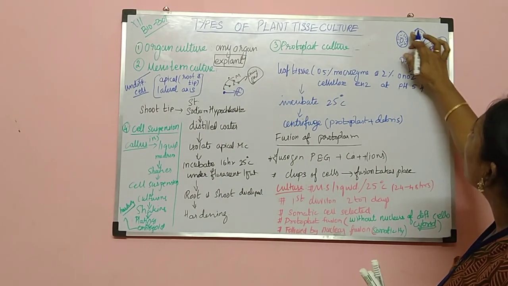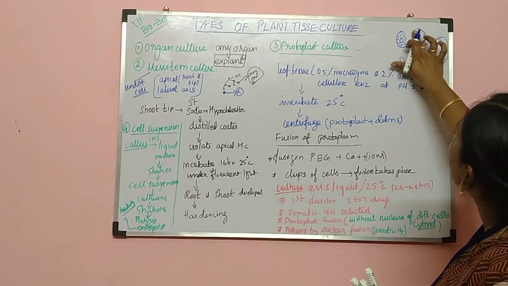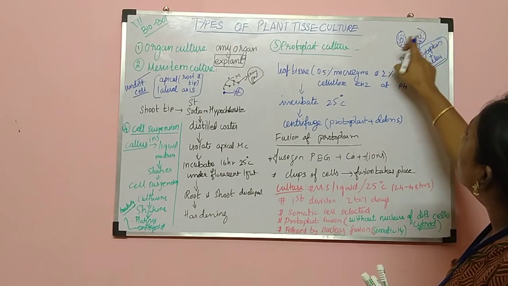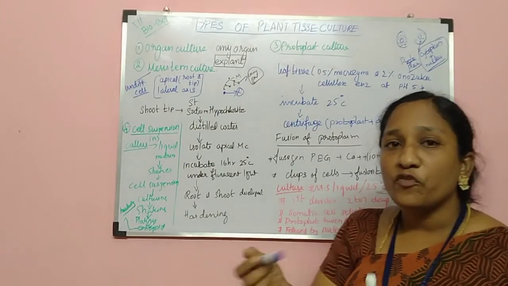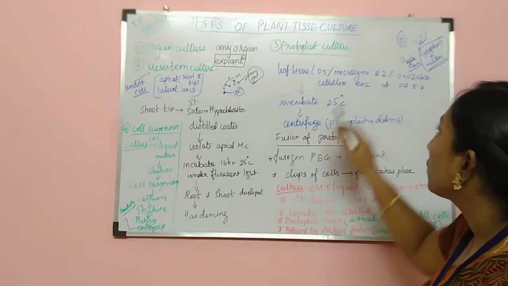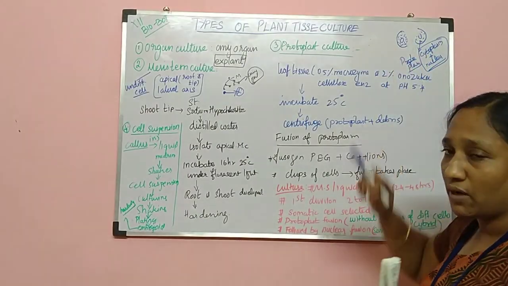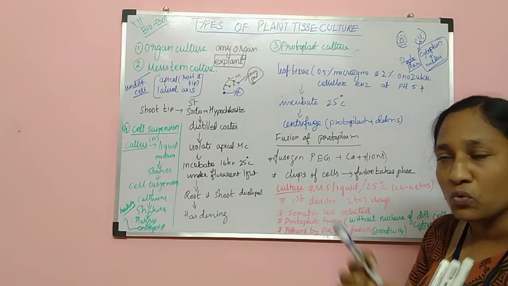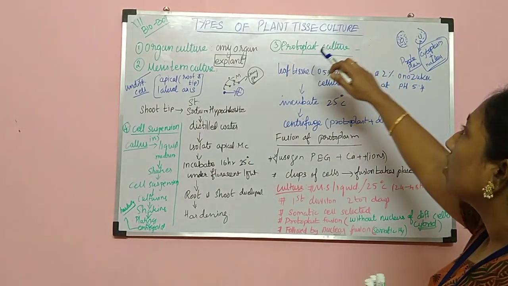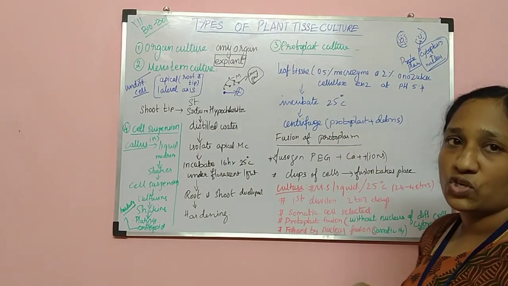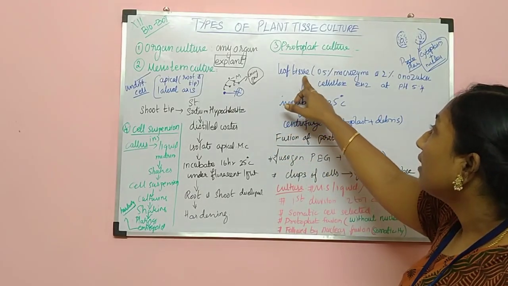So in the fusion of two protoplasts, the cell wall will be ruptured and allow the two protoplasms and nuclei to be fused together, forming a new plant from the single cells. This is called protoplast fusion. Okay, two cells are ruptured and the protoplasm will be fused to form a new plant, which is called protoplast fusion culture. Okay, so for that we have to take the leaf tissue.